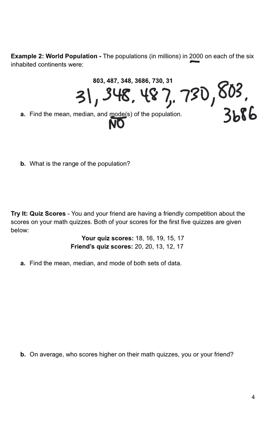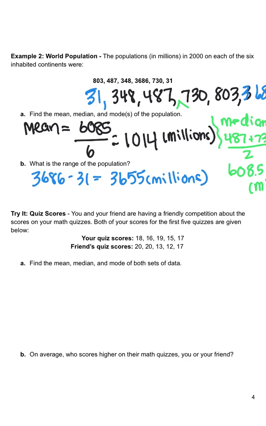But we're going to find the mean and median. So to find the mean, I'm going to add these numbers, and then I'm going to divide by 6. And to find the median, I'm going to count into the middle. So why don't you pause this video and try that, and then come back and see what we have.